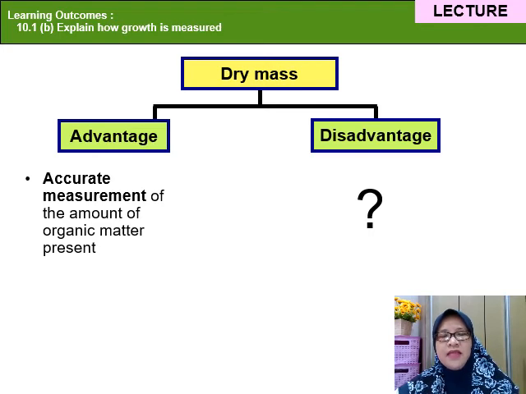But dry mass still has disadvantages, which is that the organism has to be destroyed or killed during drying. The growth of the same specimen cannot be measured continuously, and it cannot be used to monitor growth of an organism over a period of time. It needs a large number of genetically identical specimens grown under similar conditions to measure growth to obtain a representative reflection of growth, and it is also time consuming.